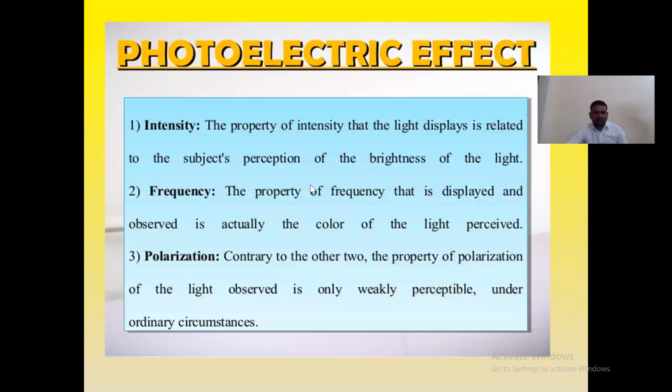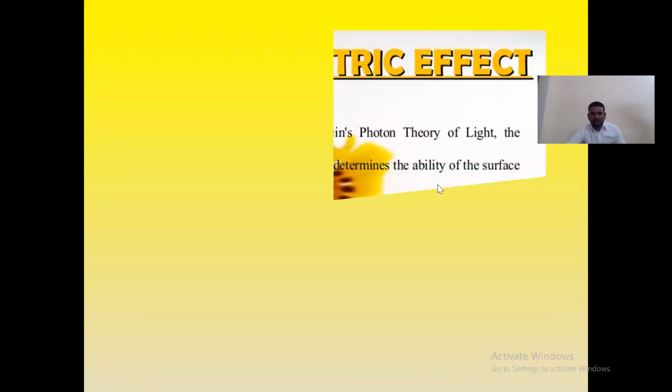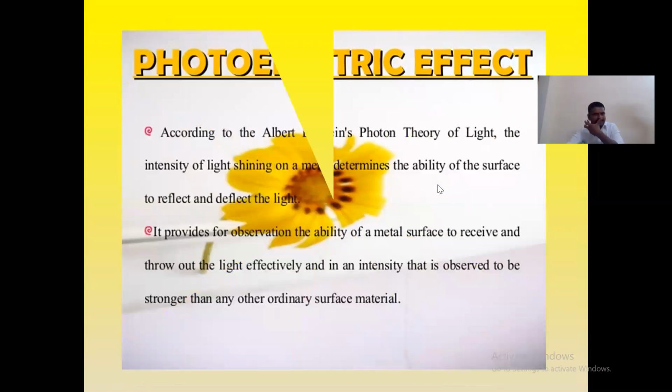Okay, right. Next slide. The properties we have discussed so far are the properties which are there, and there is one more thing. According to Albert Einstein's photon theory of light, the intensity of light shining on a material determines the ability of the surface to reflect and deflect the light.